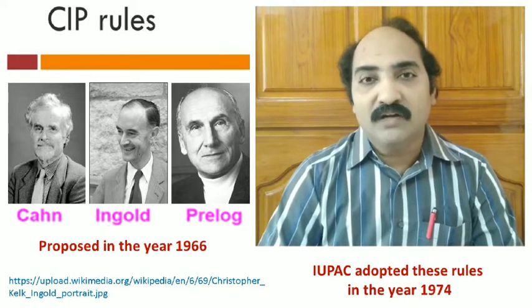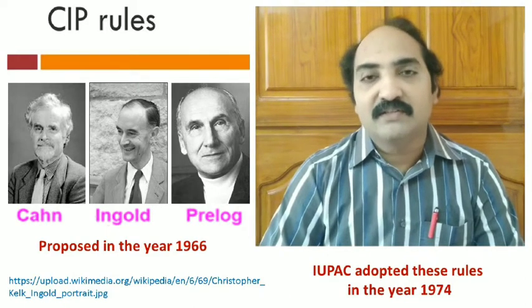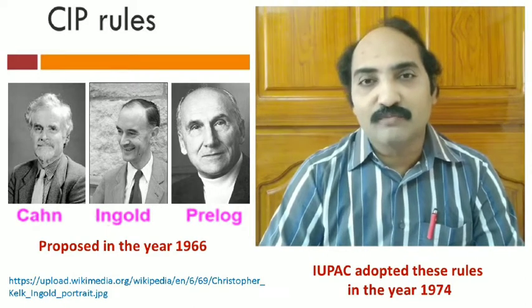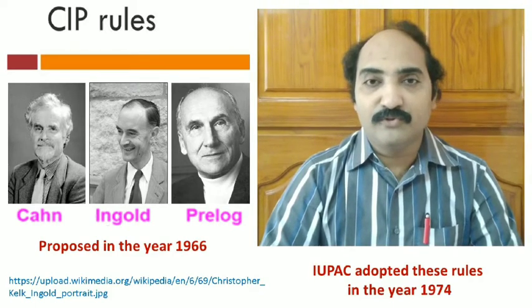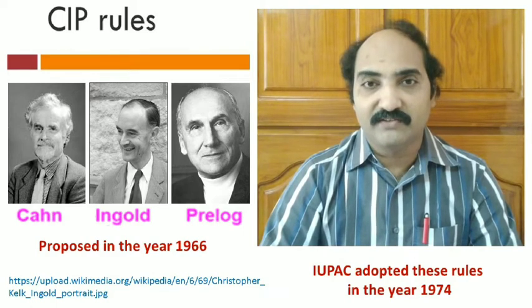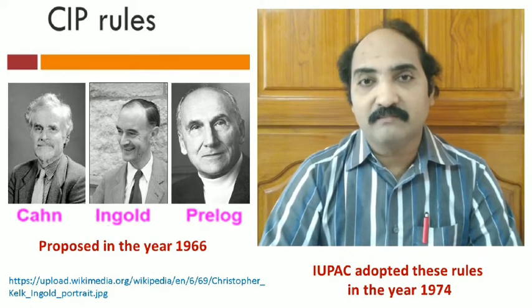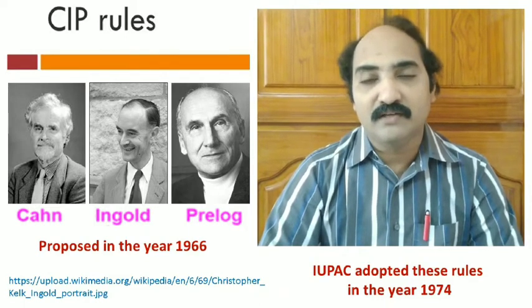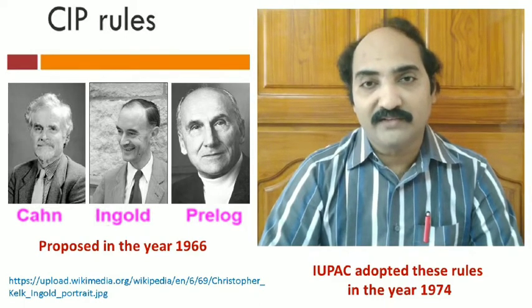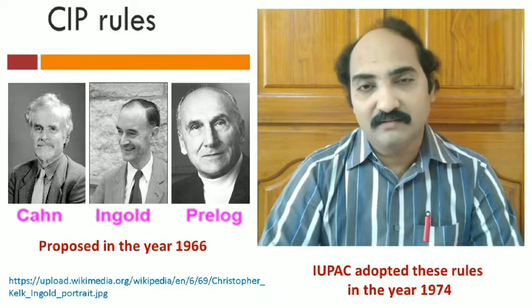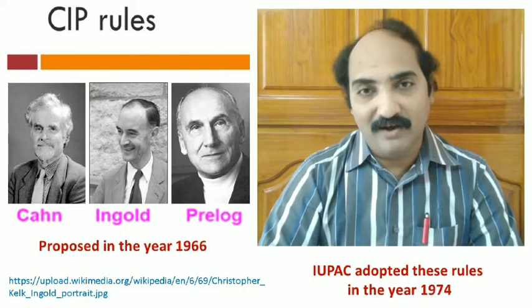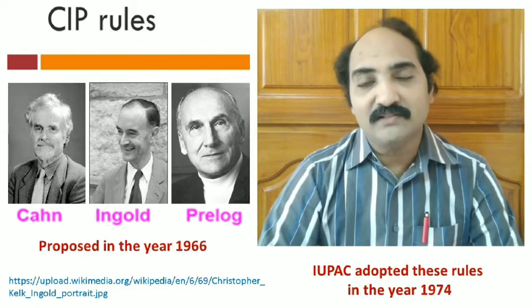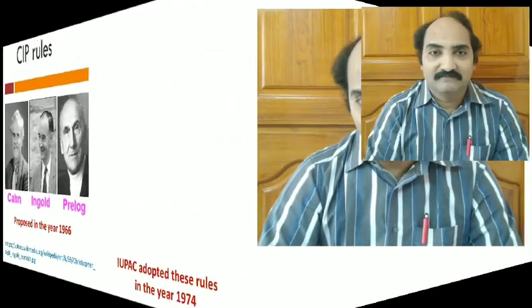Once this priority is fixed, the stereocenter configuration can also be fixed very easily. Although these rules were proposed in 1966, IUPAC adopted them in 1974. From then on, these rules are highly helpful to fix the configuration at the stereocenters, either in the form of E/Z or in the form of R/S. Let's go to the details of these CIP rules now.